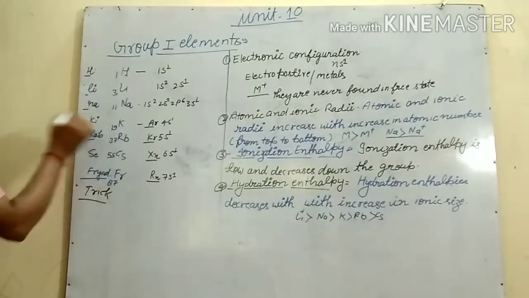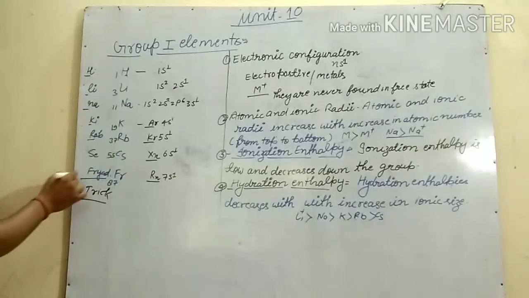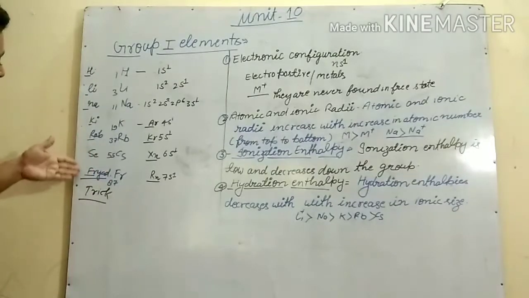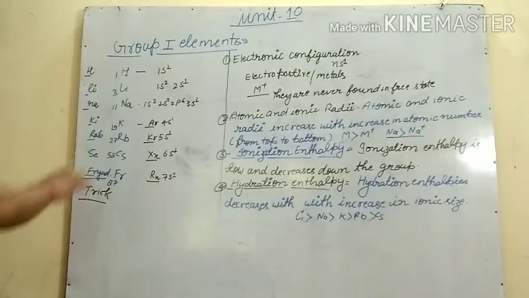Rubidium, cesium, francium. Helena ki rub se Faryad. So by this we can learn it very easily.